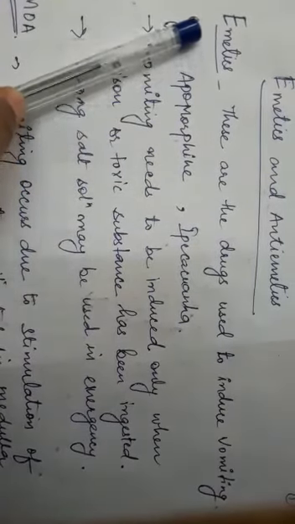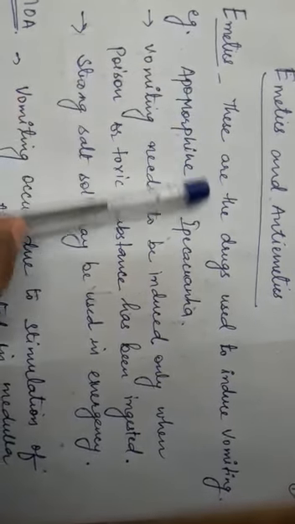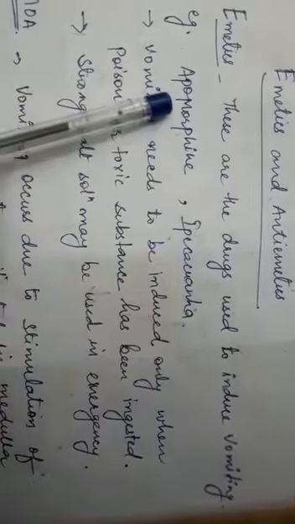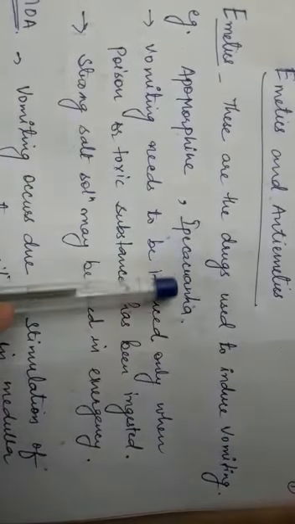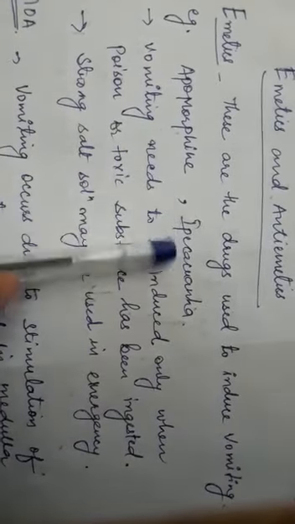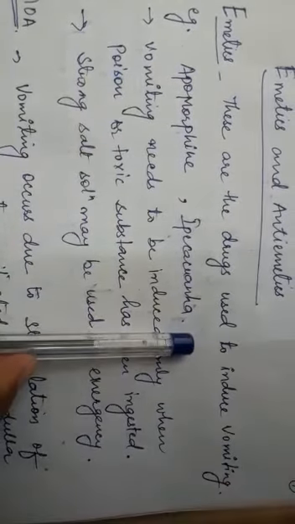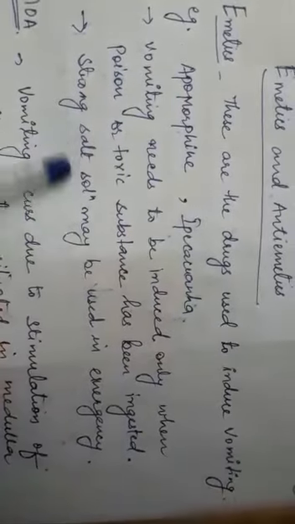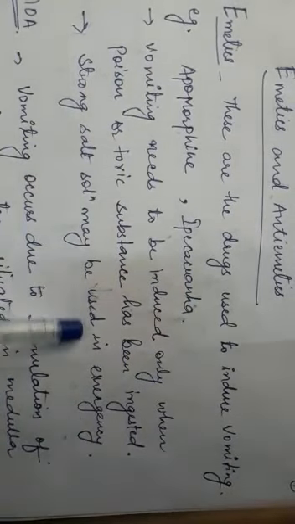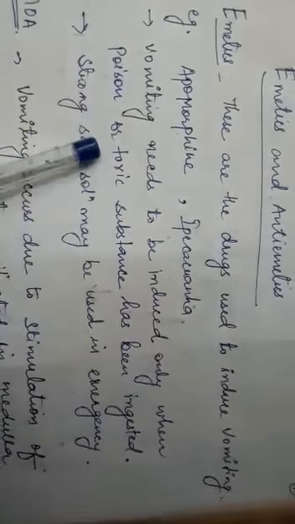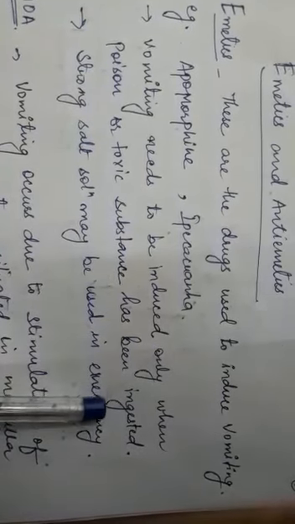First of all, we will discuss about emetics. Emetics are the drugs that are used to induce vomiting. Examples are apomorphine and ipecacuanha. There are only these drugs which are used as emetics. In case of emergency conditions, strong salt solutions may also be used as an emetic. Vomiting needs to be induced only when poison or some toxic substance has been ingested.